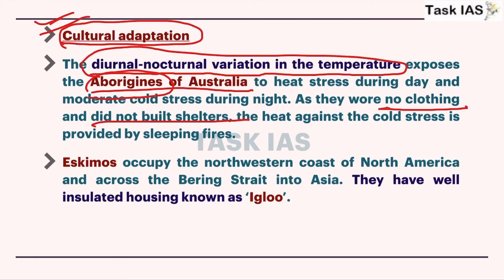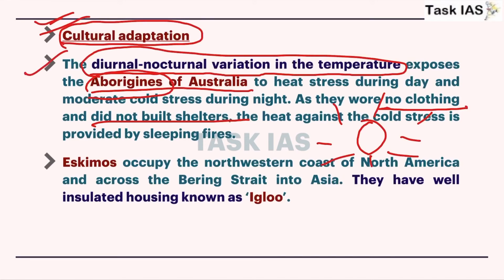During night time, they open fire using nearby available material and stay near that fire, which provides a constant heat at night, and during daytime they wear no clothes, so that helps in reducing the warmth that they feel.